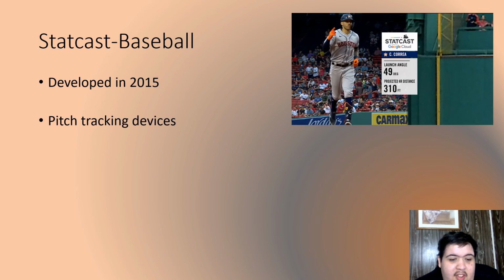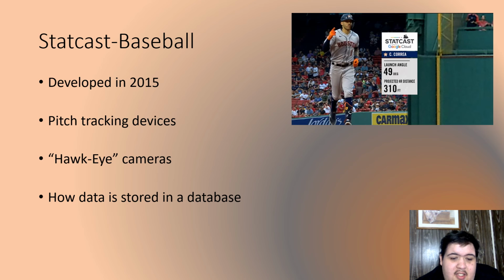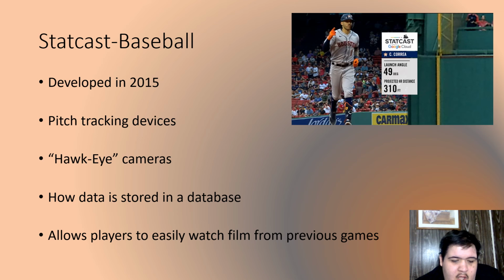This was developed in 2015, had pitching tracking devices which calculate the velocity, the spin rate, and other metrics. They had Hawkeye cameras all over the stadiums, which would calculate these launch angles, projected home run distance, and exit velocity of balls hit. Data is stored in a database and then will make its way through the front office and will be distributed to different teams and the league in the front office and can later be published publicly. This allowed players to easily watch film from previous games as well, which can help the team win.